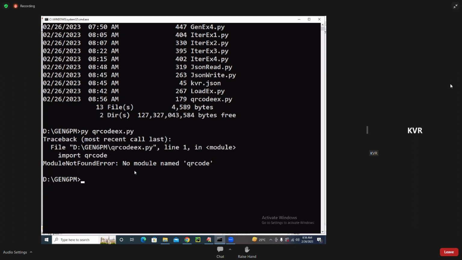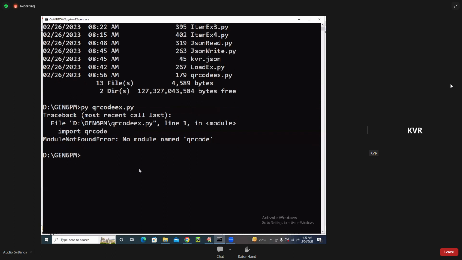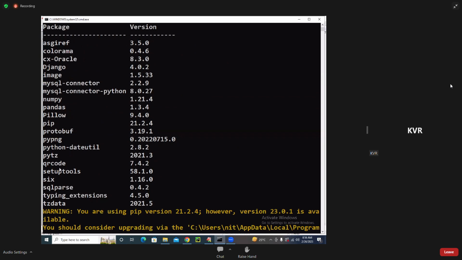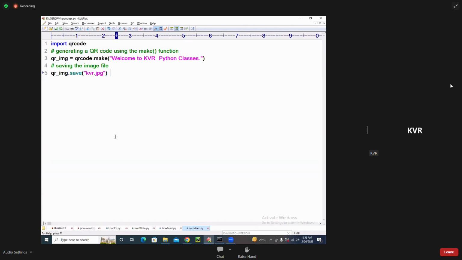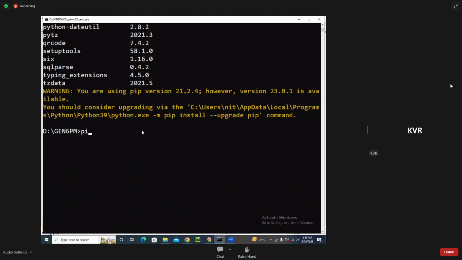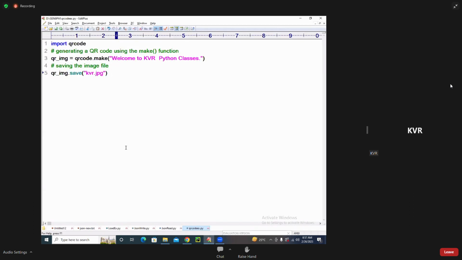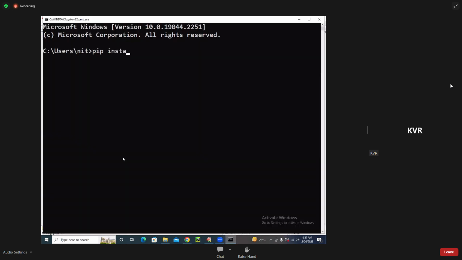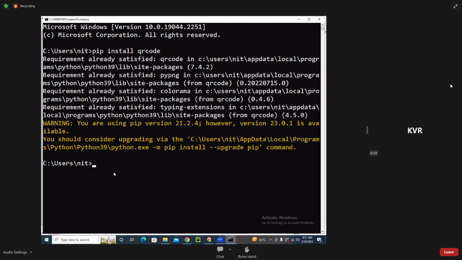What is happening? No module named QR code. Pip list, one minute, I will look into that. Pip list, which is a QR code. QR code is there, but it is saying no module named QR code. Just for one minute, I will exit and I will come back. So I will say pip install QR code. This requirement is already satisfied.